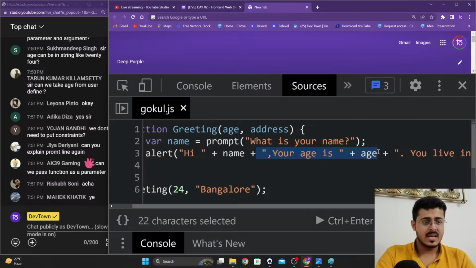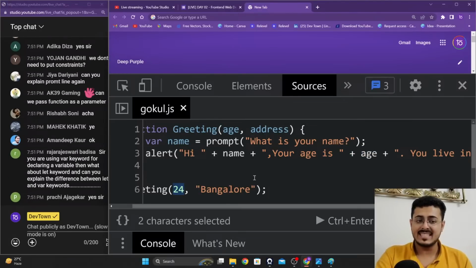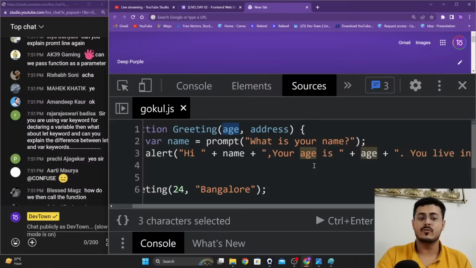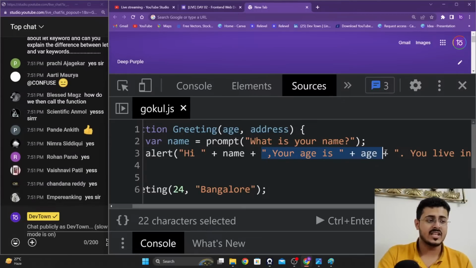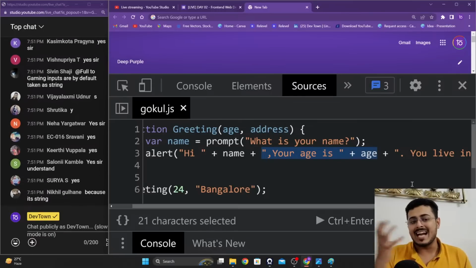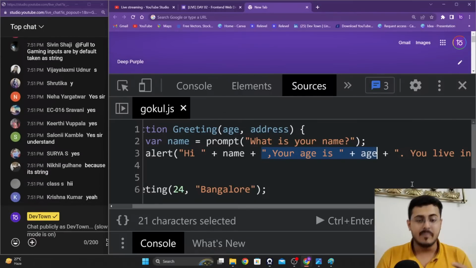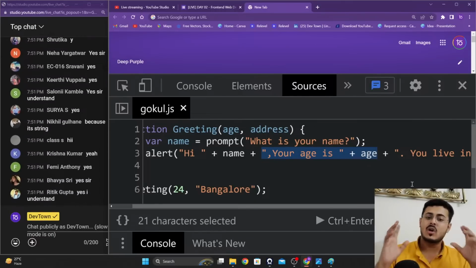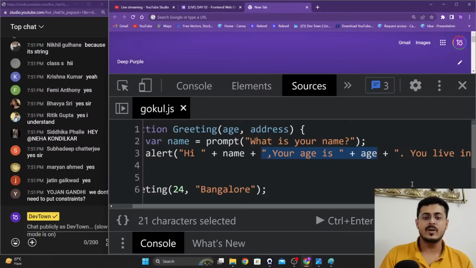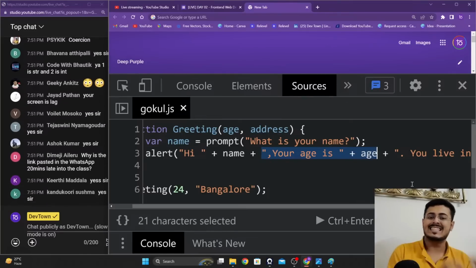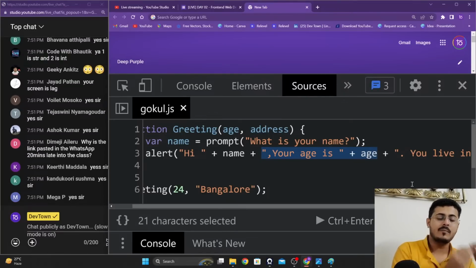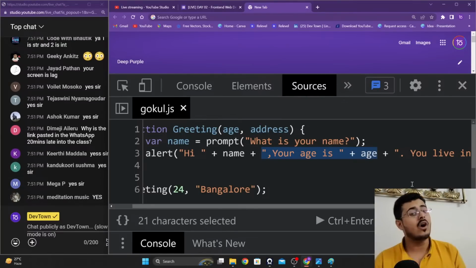Please let me know. That age right over here is the parameter. I provided 24 as the argument. So now age has a value of 24 inside of it. When I'm using it inside the function itself, I'm concatenating a string with a number. Now this is common in JavaScript. What JavaScript will do is implicitly change our number into a string and then concatenate it.